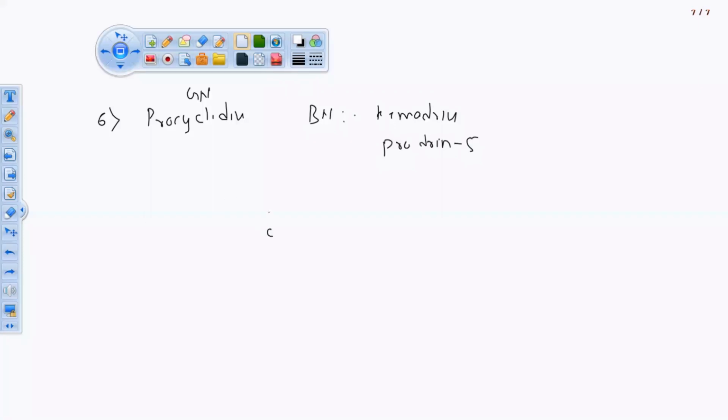Structure for this is very simple. You are having this benzene ring, and to this carbon atom you are having one cyclic structure. Okay, and one hydroxyl group over here, and here you are having CH2, one methyl, another one CH2, 2 methyl.